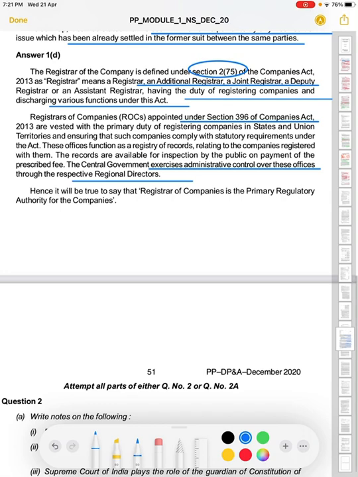Hence it will be true that the ROC is a primary regulator. We could write even more in this question. ROC के पास सारे documents submit होते हैं. ROC is basically a primary regulator because in every point, company has to report to the ROC for various things. Also, ROC has jurisdiction power. We could write that also.